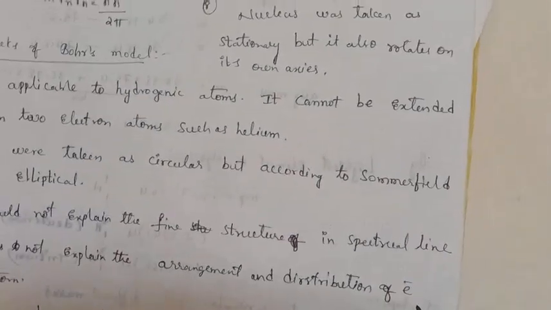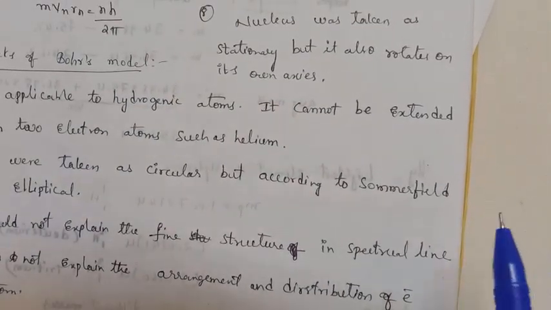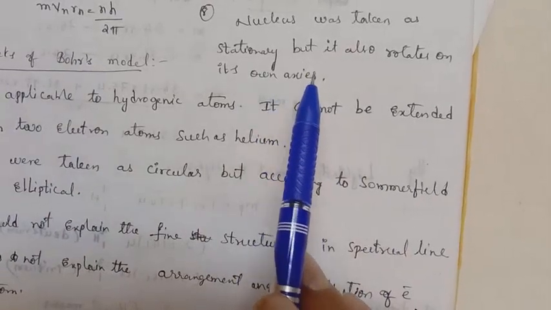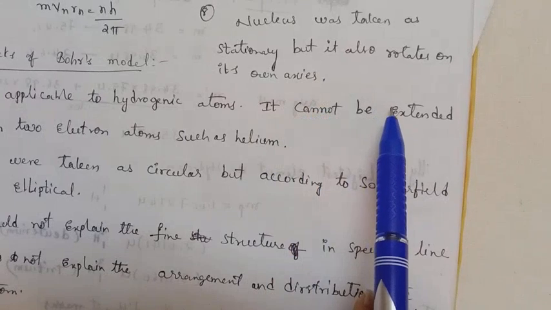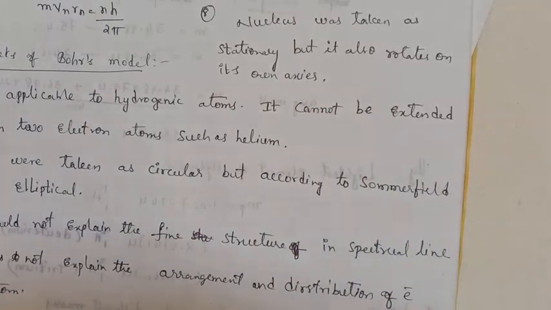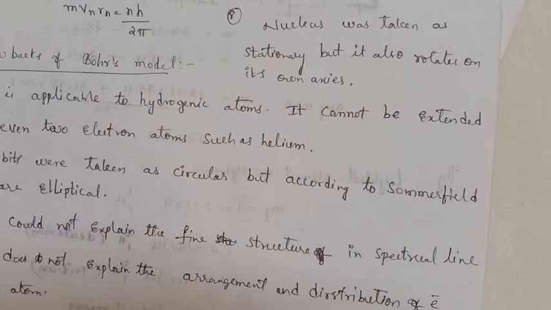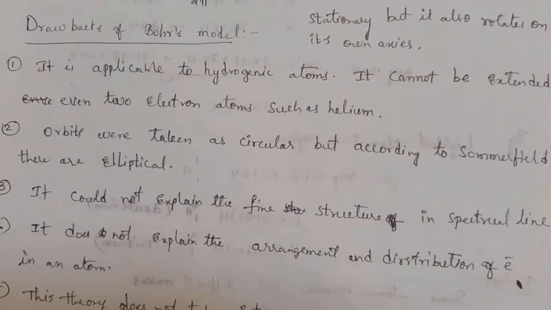Here the nucleus was taken as stationary, but the nucleus also rotates about its own axis. This phenomenon is also unable to be explained. These are the drawbacks of Bohr's model.